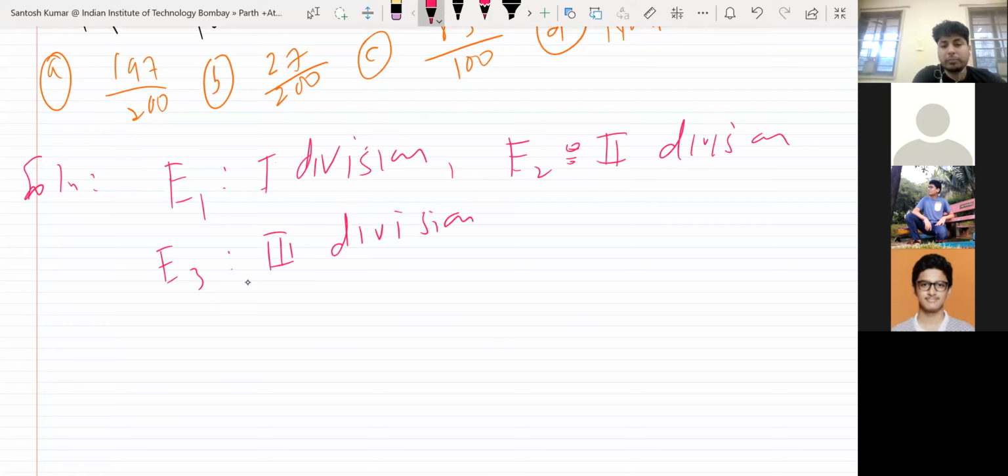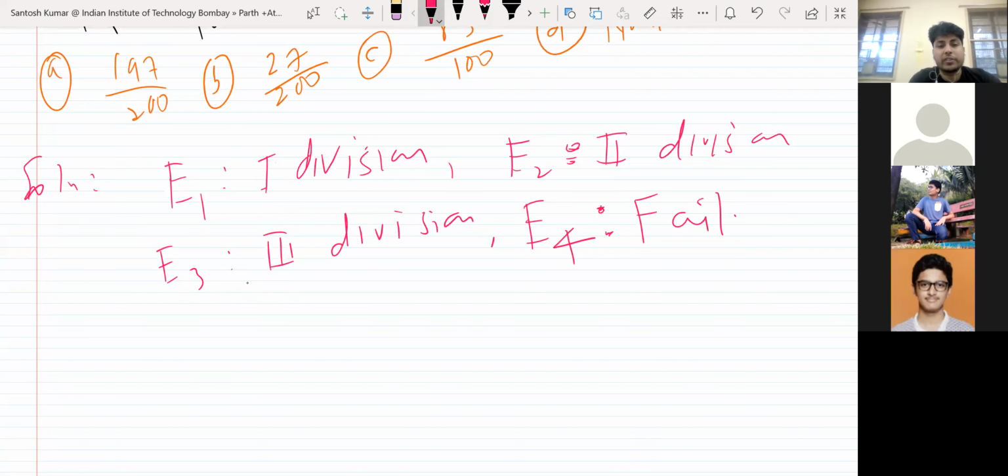And what is a possibility in an exam? Either they will get first division, second division, third division, or is there any more possibility? E4 will be that they will fail. If a student doesn't get first, second or third division, obviously they will not get any division, meaning they will fail.